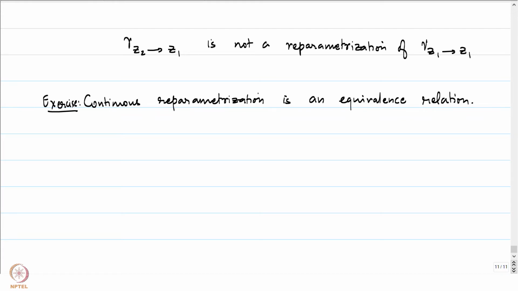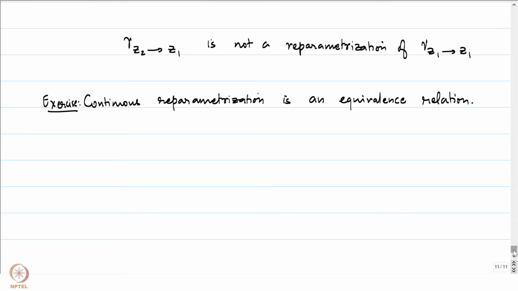And gamma 1, gamma 2, gamma 3 were picked according to the indices. Alright, so I'll leave this as an exercise for you to check that continuous reparameterization is an equivalence relation. So most often we will be interested only in studying most of the notions up to this equivalence relation. So, we will always mention whether it is being done up to continuous reparameterization or not. If the situation is not clear, we will not even bother doing that.